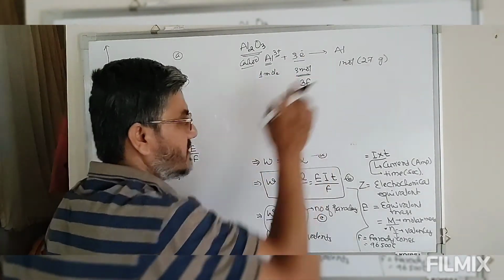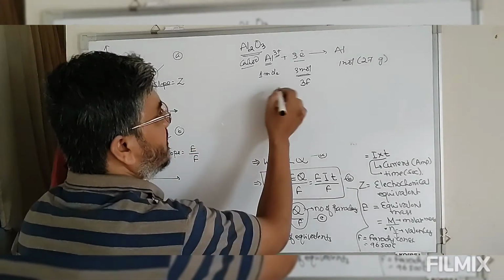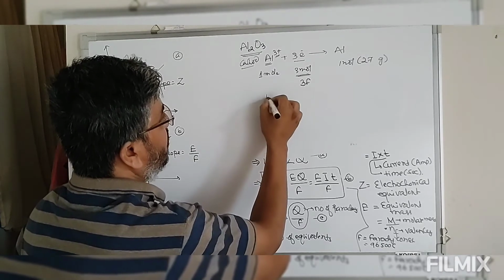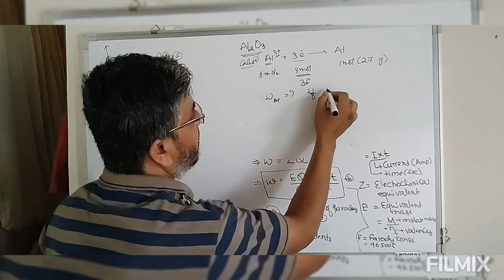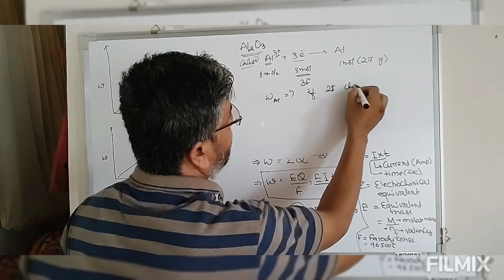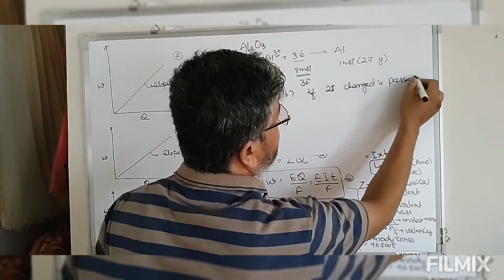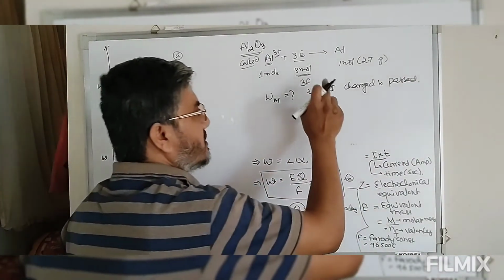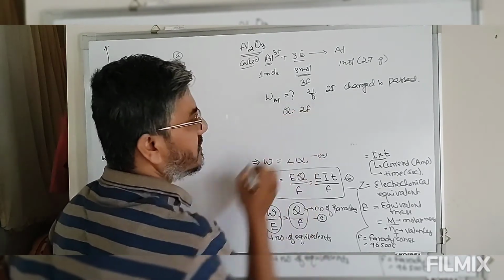So if this is the case, now the question says, what is the mass of aluminum? You have to define, if 2 Faraday charge is passed. Now the actual charge passed, so therefore look at this. Q is equal to 2 Faraday.